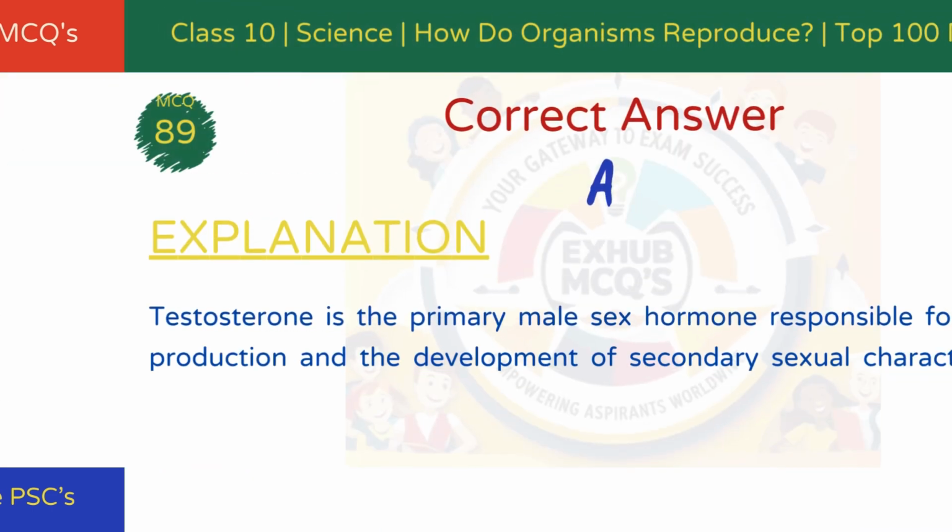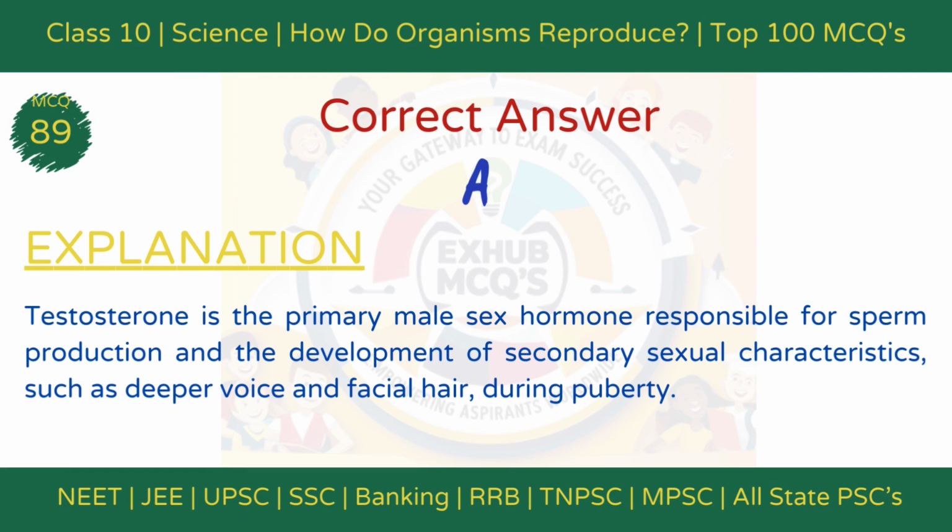The correct answer is option A, stimulates sperm production. Explanation: testosterone is the primary male sex hormone responsible for sperm production and the development of secondary sexual characteristics, such as deeper voice and facial hair during puberty.